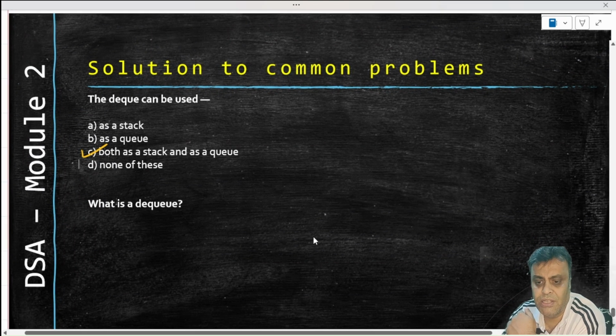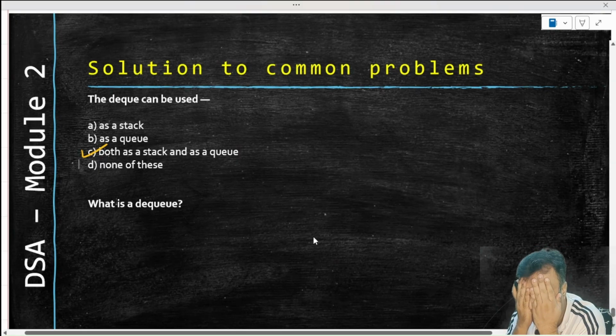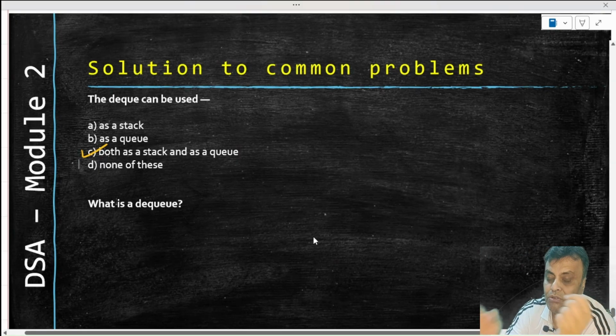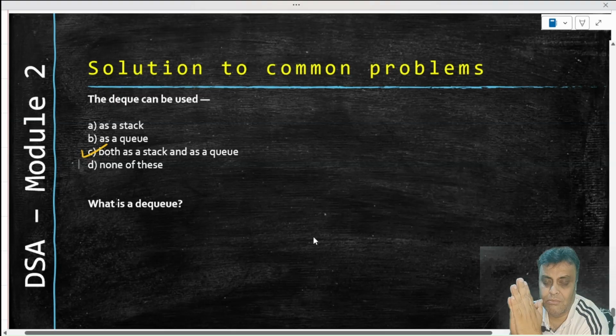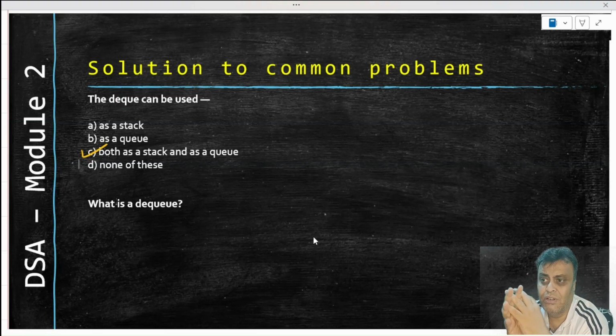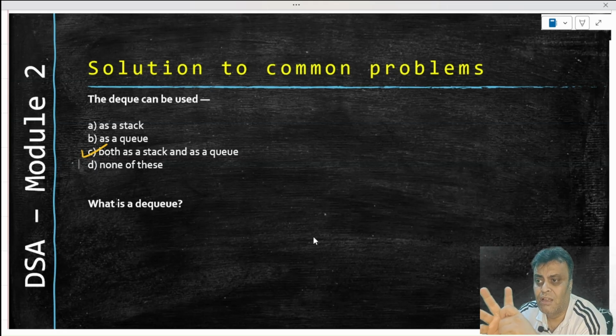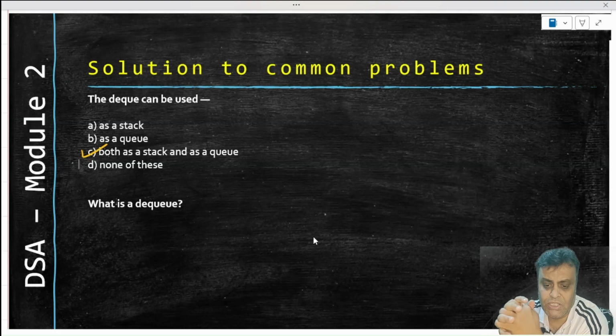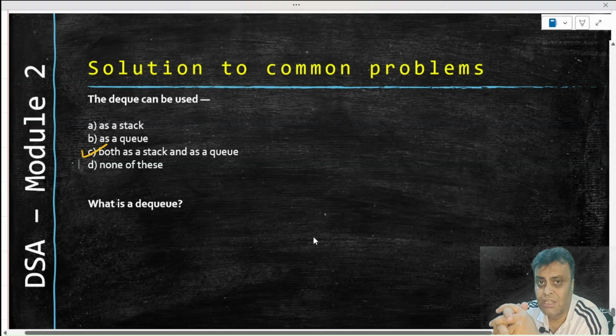If you see the priority queue, the typical question is not on any problem related to a priority queue. It is mostly around what is the algorithm or what is the definition of a priority queue. DQ also, there is no specific example of what will happen if this is pushed or this is deleted or this is inserted from rear, from front. Nothing of that sort is noticed in the last few years of university questions.